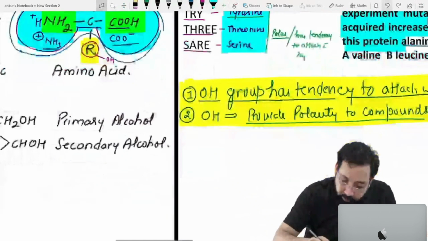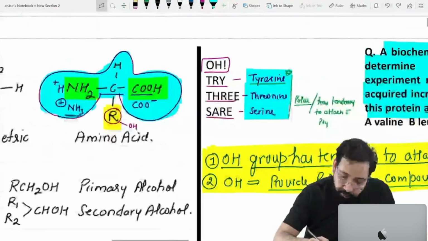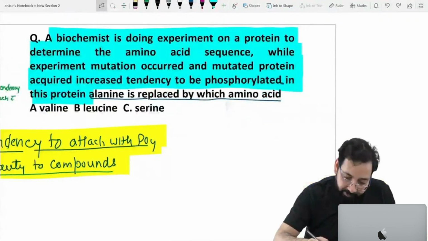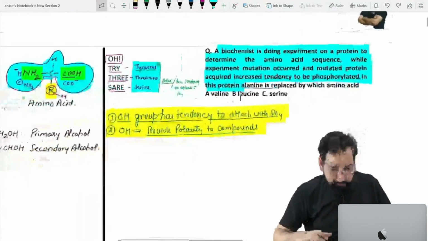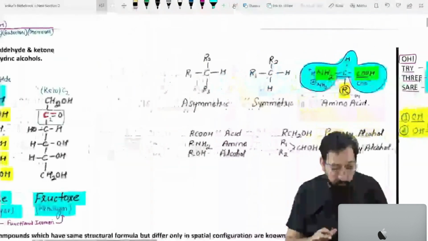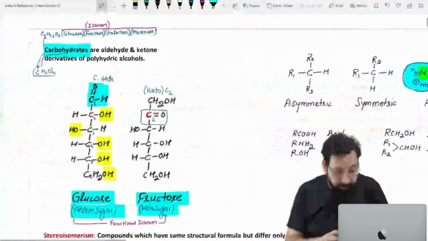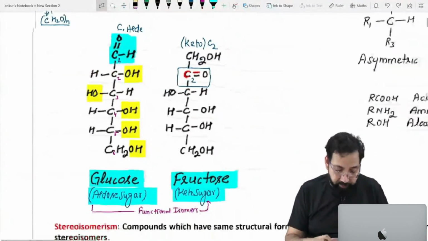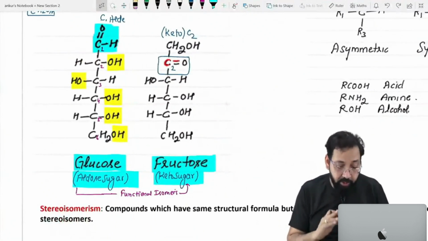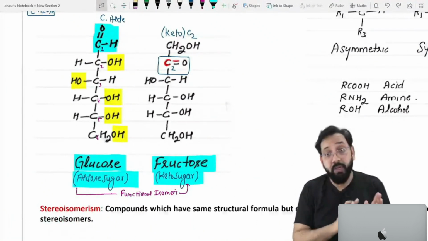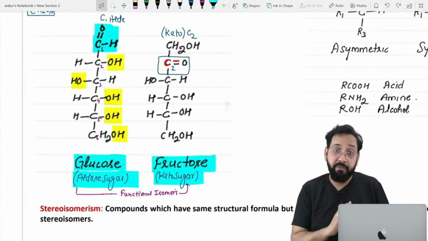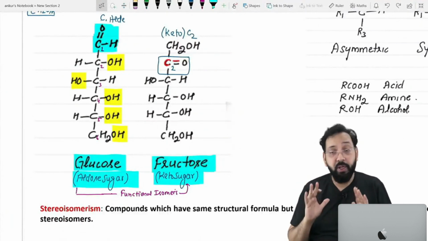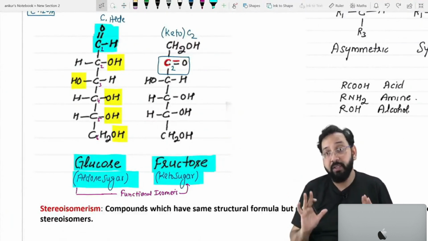So we have solved a few questions. You will remember, in complete biochemistry, the OH group has a tendency to attach with phosphate, and glucose and fructose are functional isomers, and they have a tendency to attach with phosphate. The OH group has a tendency to attach with phosphate.